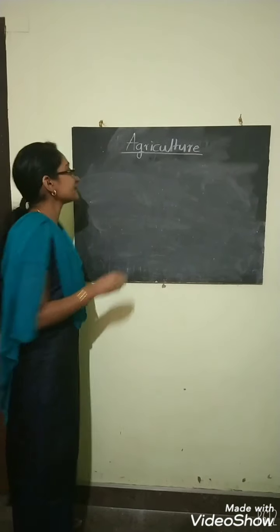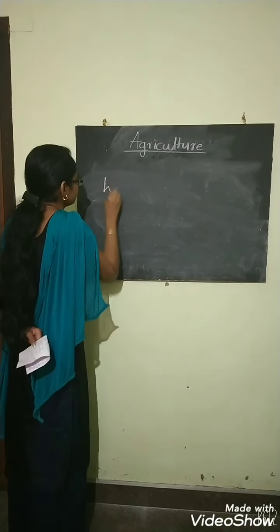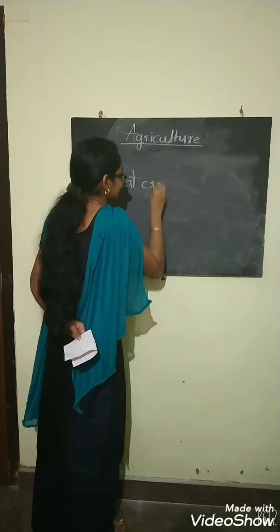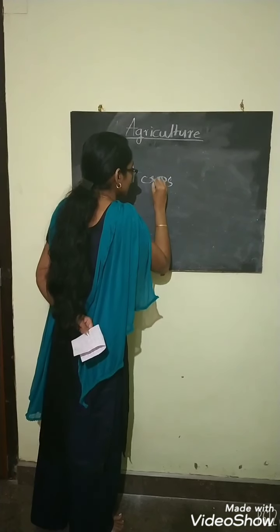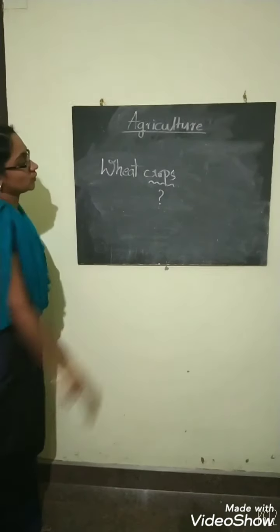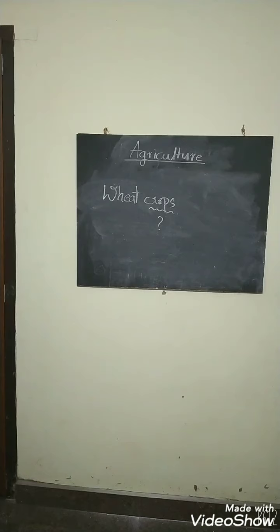Have you ever heard of wheat crops? What does crop mean? Do you know what crops are? Crops are the plants of the same kind growing on a large scale at a particular place during a particular time.